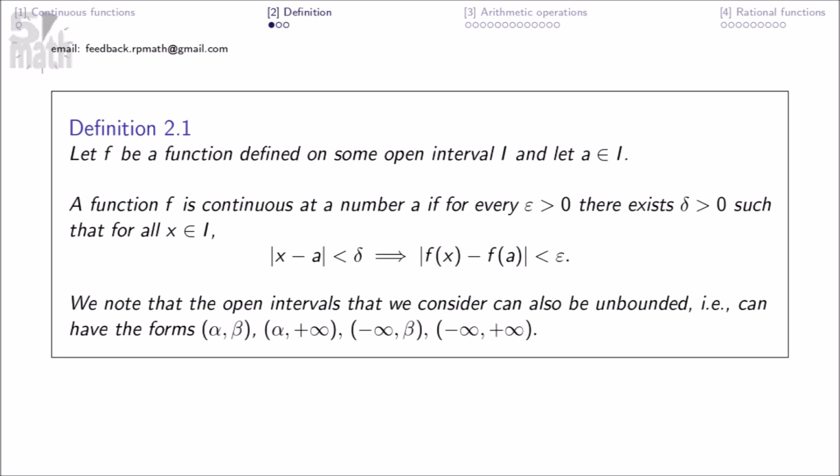Let f be a function defined on some open interval I, and let a be in I. A function f is continuous at a number a if for every epsilon greater than 0 there exists a delta greater than 0, such that for all x in I we have this. We note that the open intervals that we consider can also be unbounded, that is, can have the forms here.